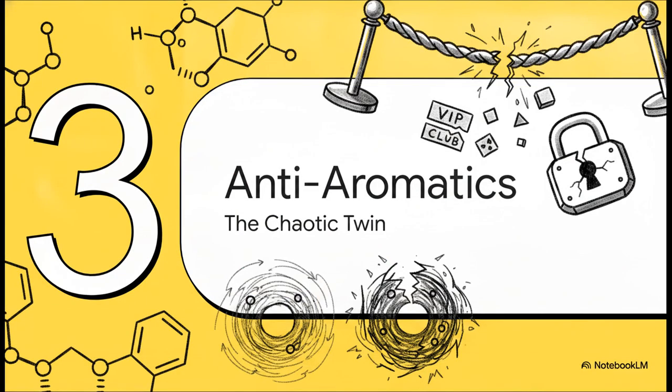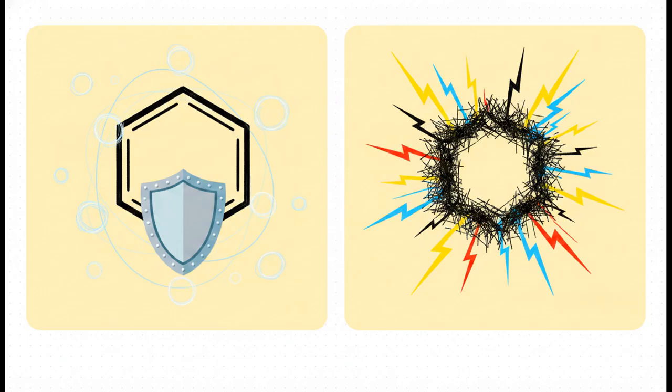Moving on to Section 3, the unstable anti-aromatics, the chaotic twin. But wait, what happens if a molecule looks like it belongs in that VIP club, but it shows up with the wrong password? Well, this brings us to the chaotic, highly unstable counterpart of our story. The really crucial point here is the sheer difference just a couple of electrons can make.